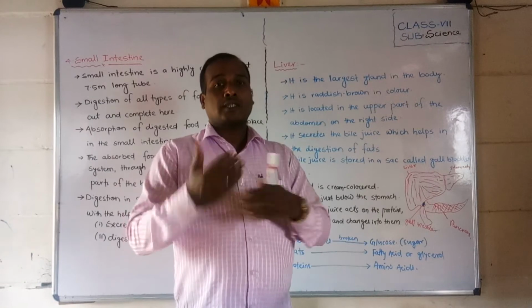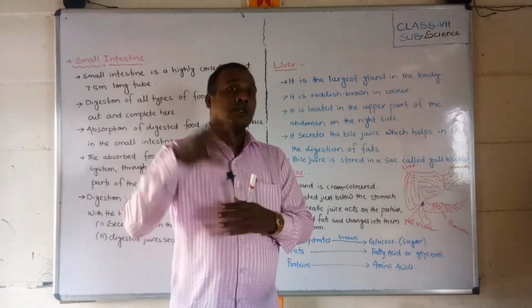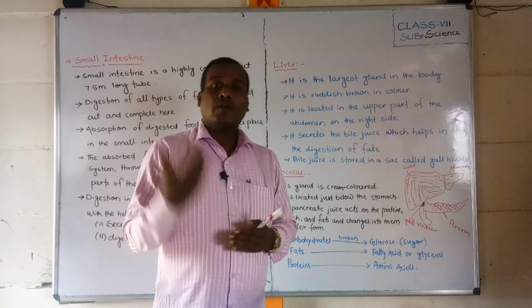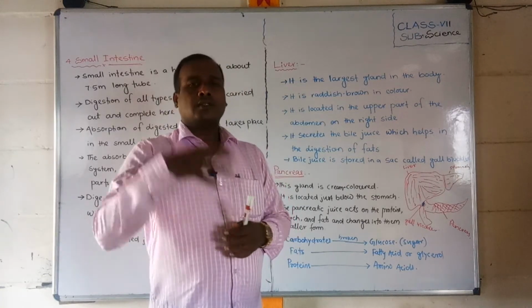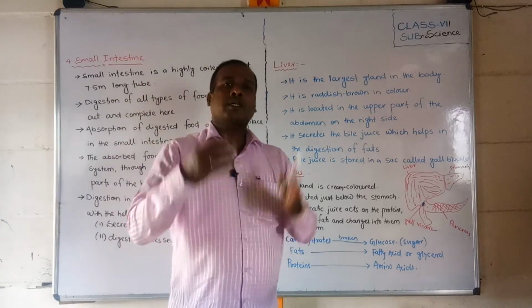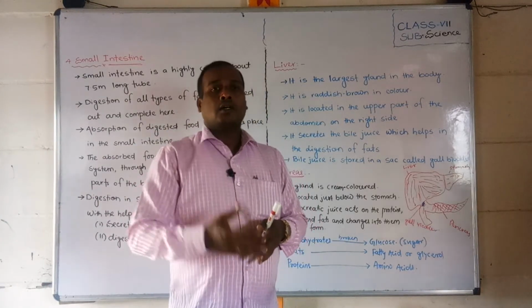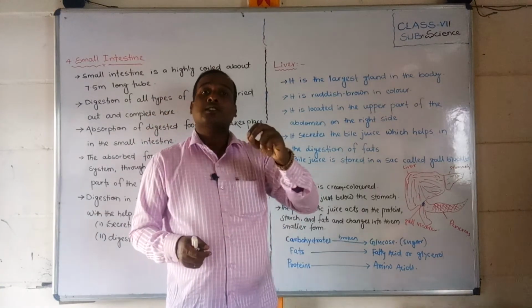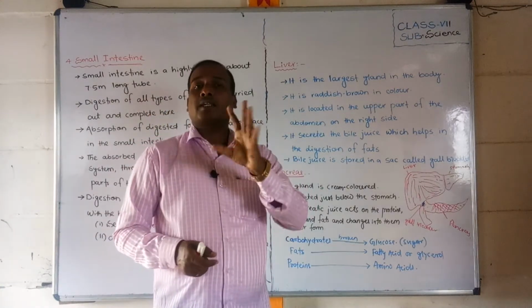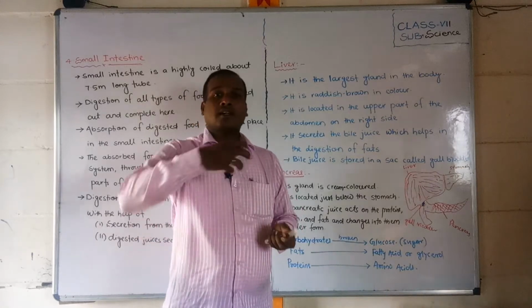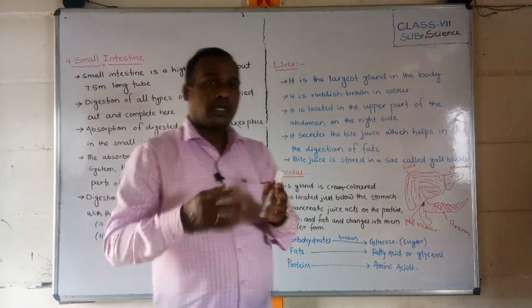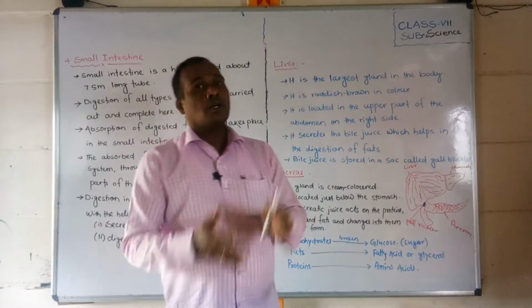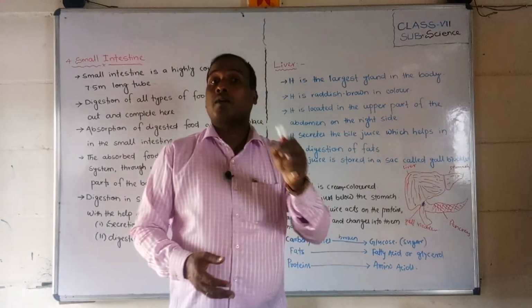After the food is digested, all the nutrients like carbohydrates, proteins and fats are absorbed in the small intestine by the finger-like structures, the villi. The villi absorb all the nutrients, and they are transported to the different parts of our body through the blood circulation, through the blood vessels.